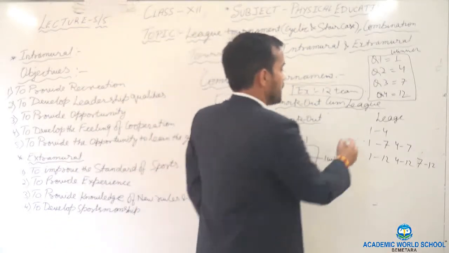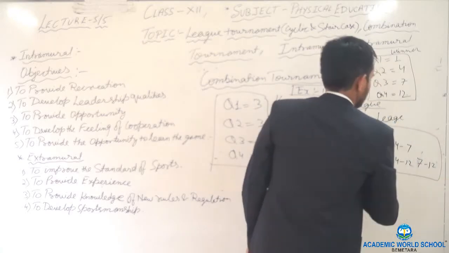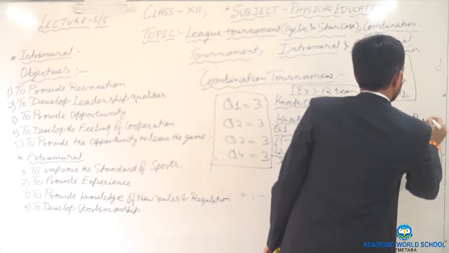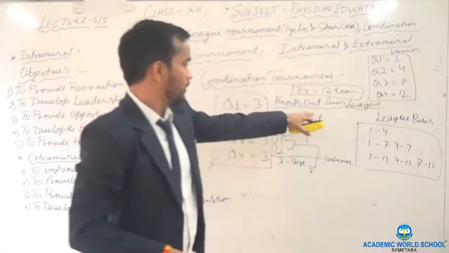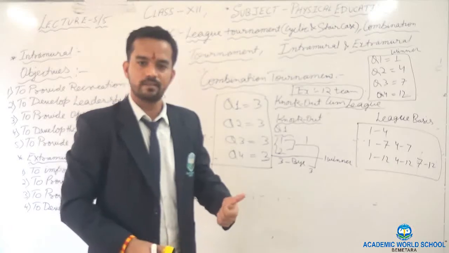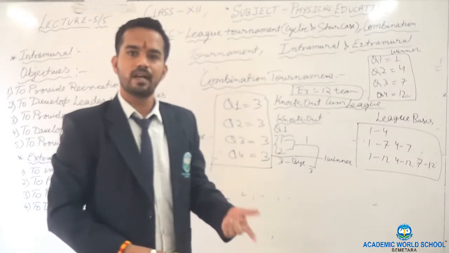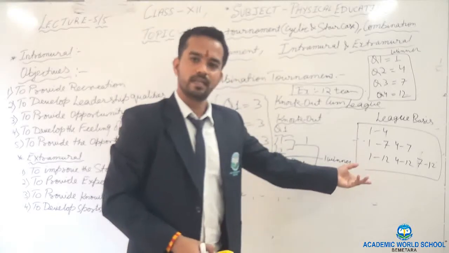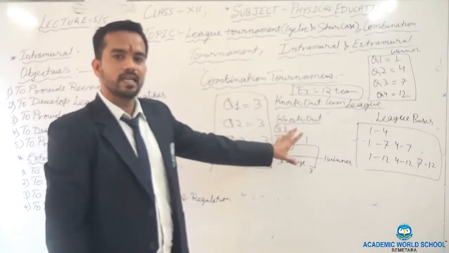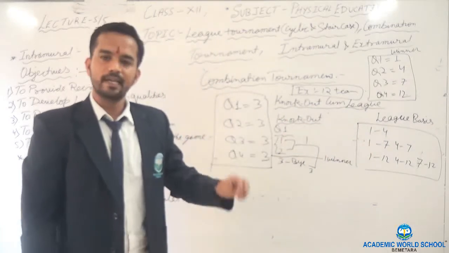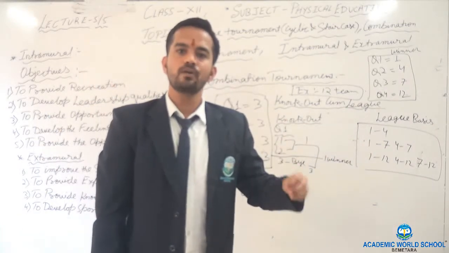Clear? In this one you have to prepare on the basis of league number. You have to write 2 points: number of matches and number of rounds. How many rounds? 1, 2, 3. Clear? By this you understand, if you are preparing league come knockout, knockout come league, or knockout come league.